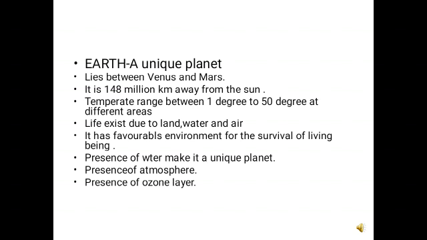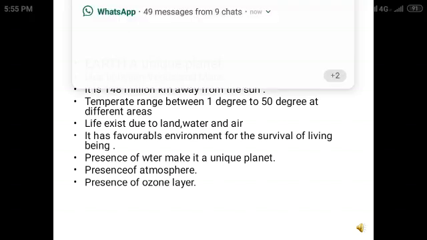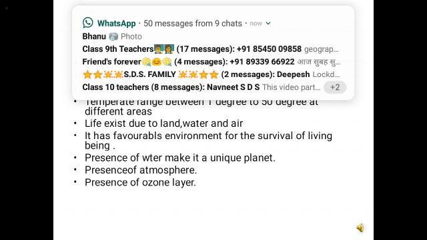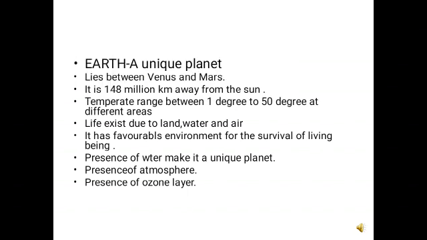Whereas Mars, which is farther from the Sun, has a temperature from 20 degrees centigrade to minus 140 degrees centigrade. That means the distance of the Earth from the Sun, around 148 million kilometers, is quite appropriate for living beings to settle and live there.